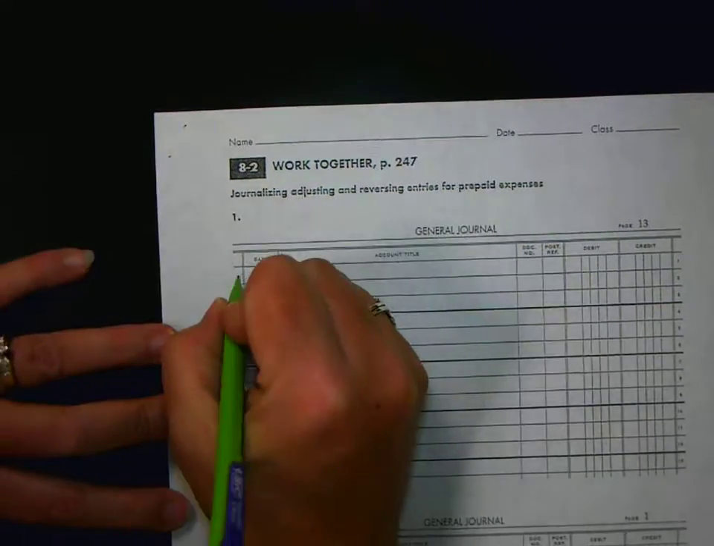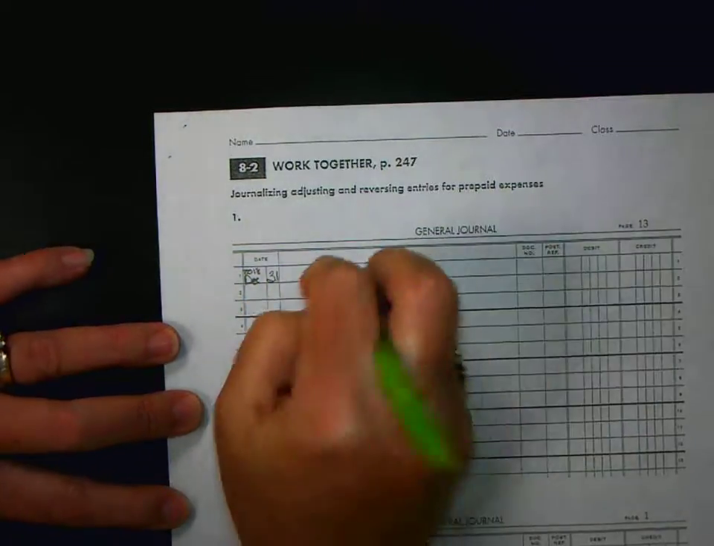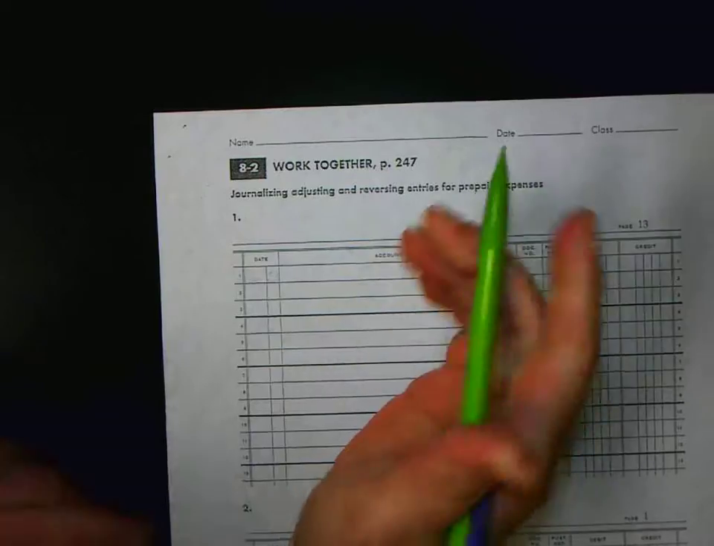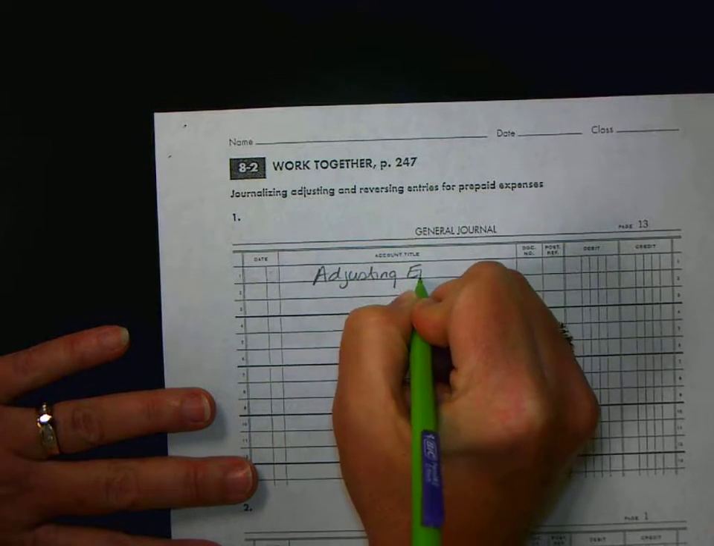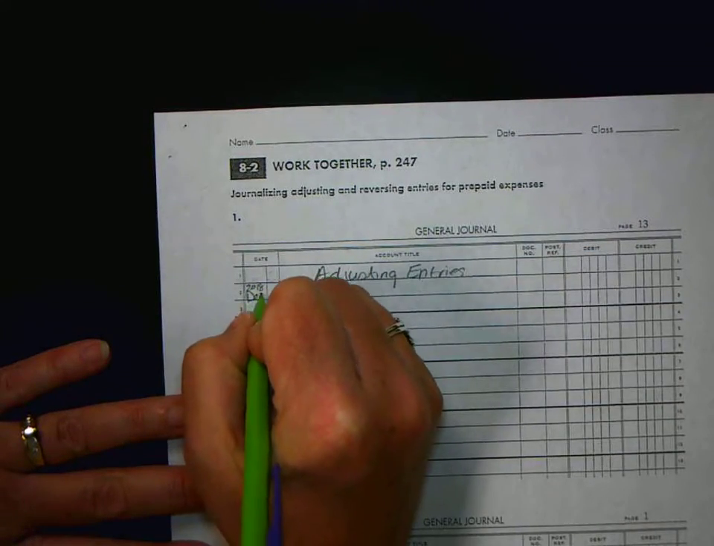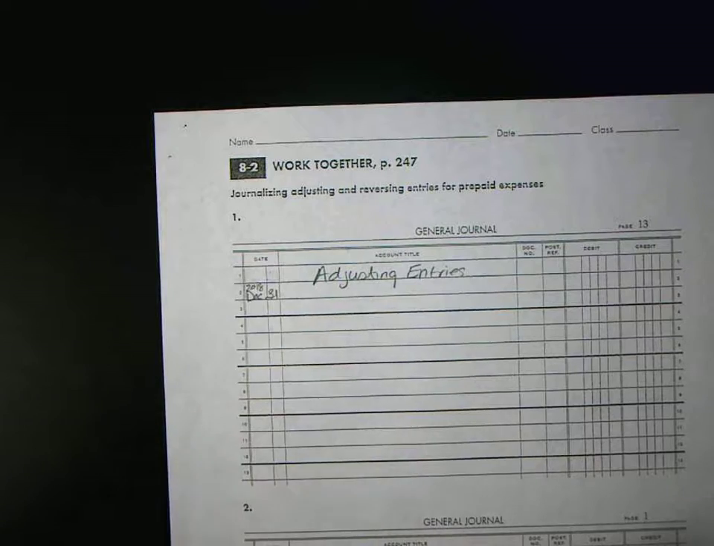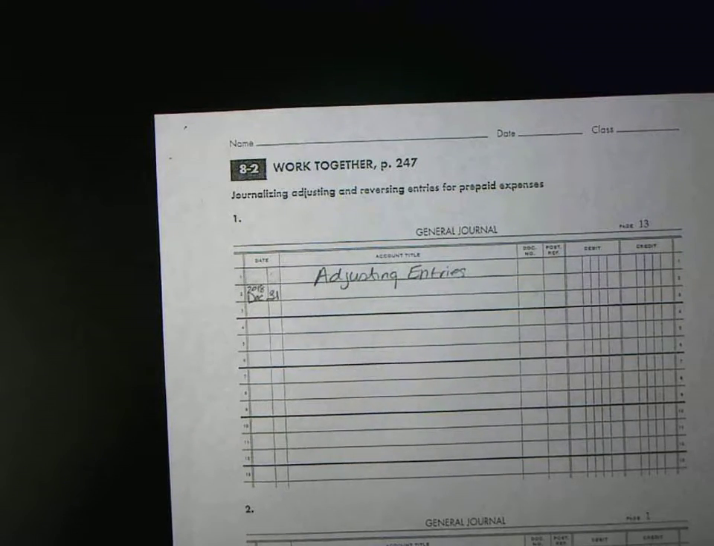Okay, so December 31st, adjusting entries, December 31st. So it tells us that we have $400 left in our supply inventory. So because it tells us, well, let me show you here.